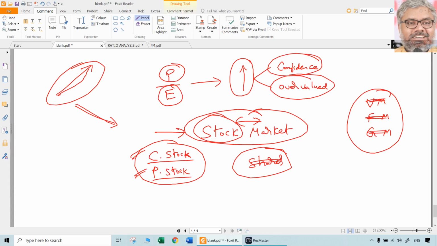So why is that? Generally, a bull kills its prey by hitting from down to up. So those who want to go upwards are called bulls.